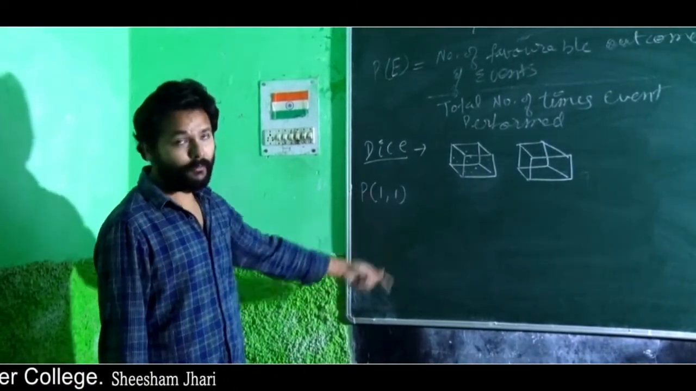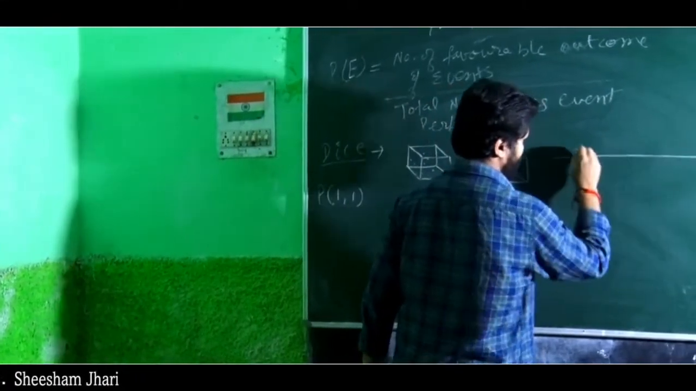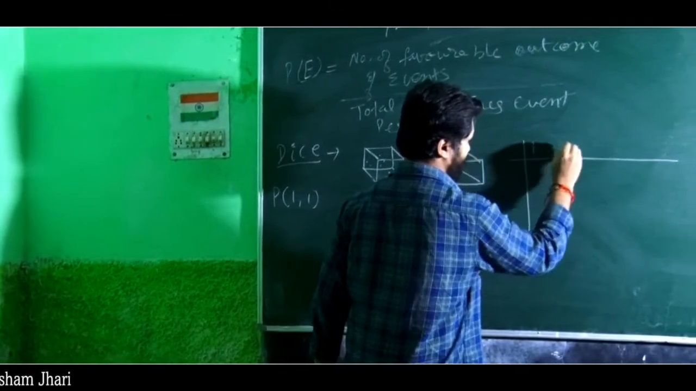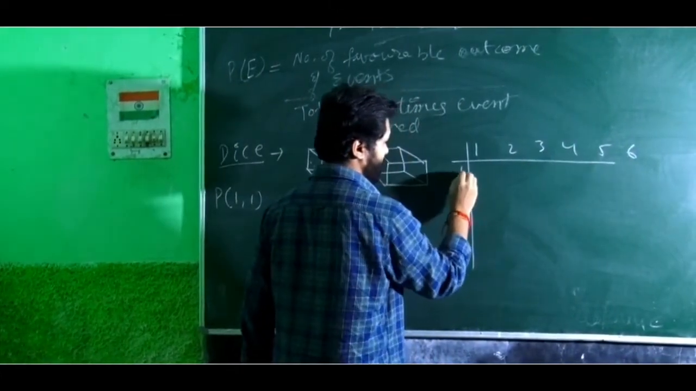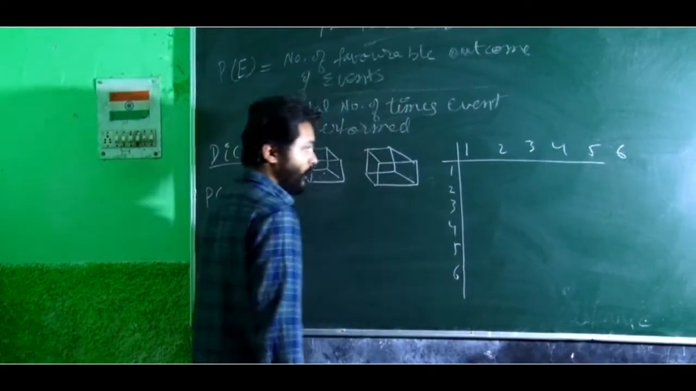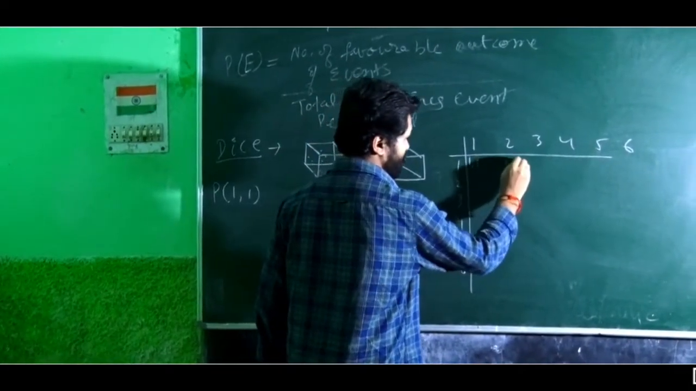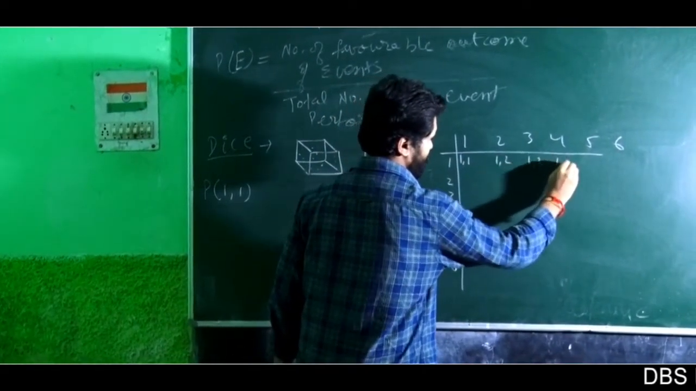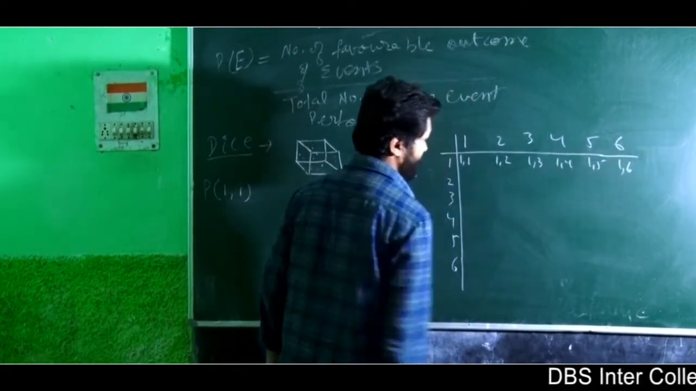To solve this type of question, you have to make a table like this one. 1, 2, 3, 4, 5, 6 here, and also 1, 2, 3, 4, 5 and 6 here. What you have to do is make pairs: 1, 1, 1, 2, 1, 3, 1, 4, 1, 5 and 1, 6.